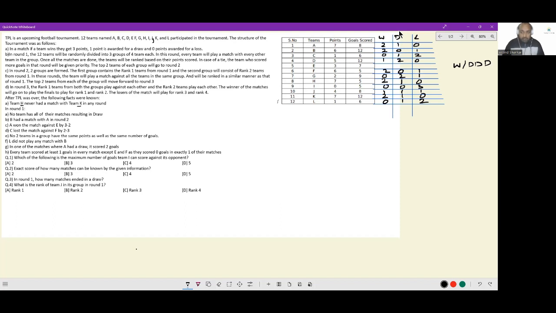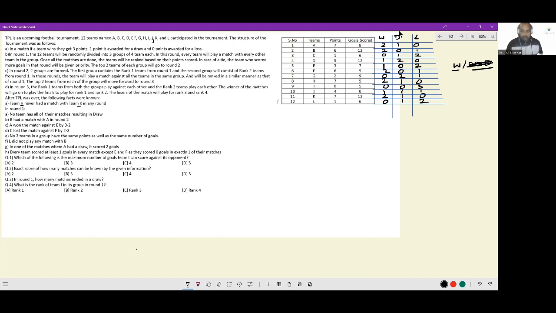Depending on whether I have 1 win, 0 draws, and 2 losses, or 3 draws, 0 losses, 0 wins, I can figure out which of these two cases would take place. Let's say I have 1, 1, 2, 4, 4, 2, 6, 6, and 4, 10. 10 I already have. If I put down 3 draws here, can you see the summation of the draw column will turn out to be 13, which is an impossible state to have. We can only have the summation of the draw column as an even number, and therefore 3 draws are impossible. It should be 1 win, 0 draws, and 2 losses, and this should be it.